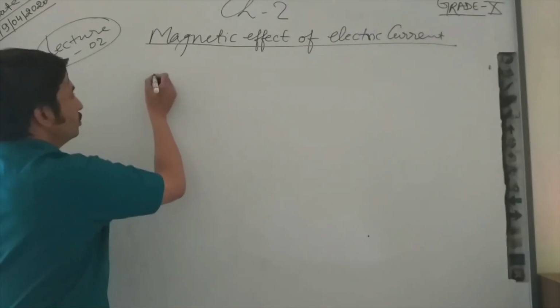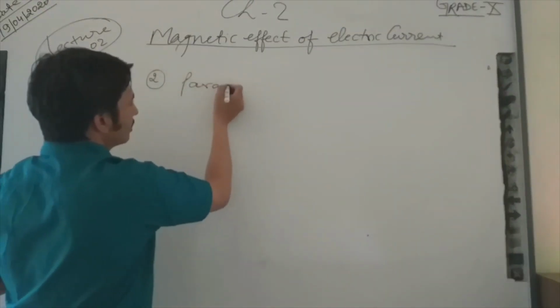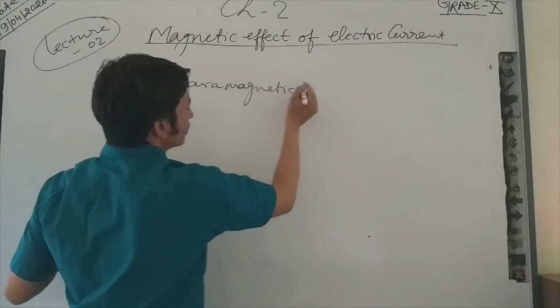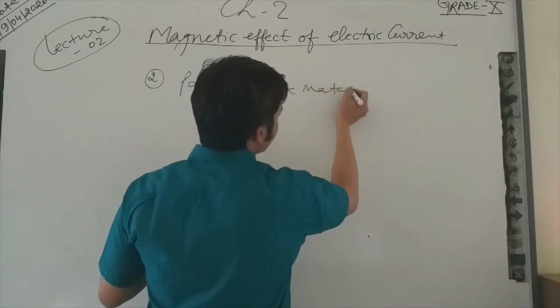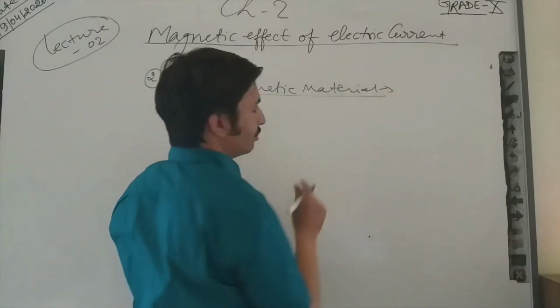Now the second kind of material is paramagnetic material.